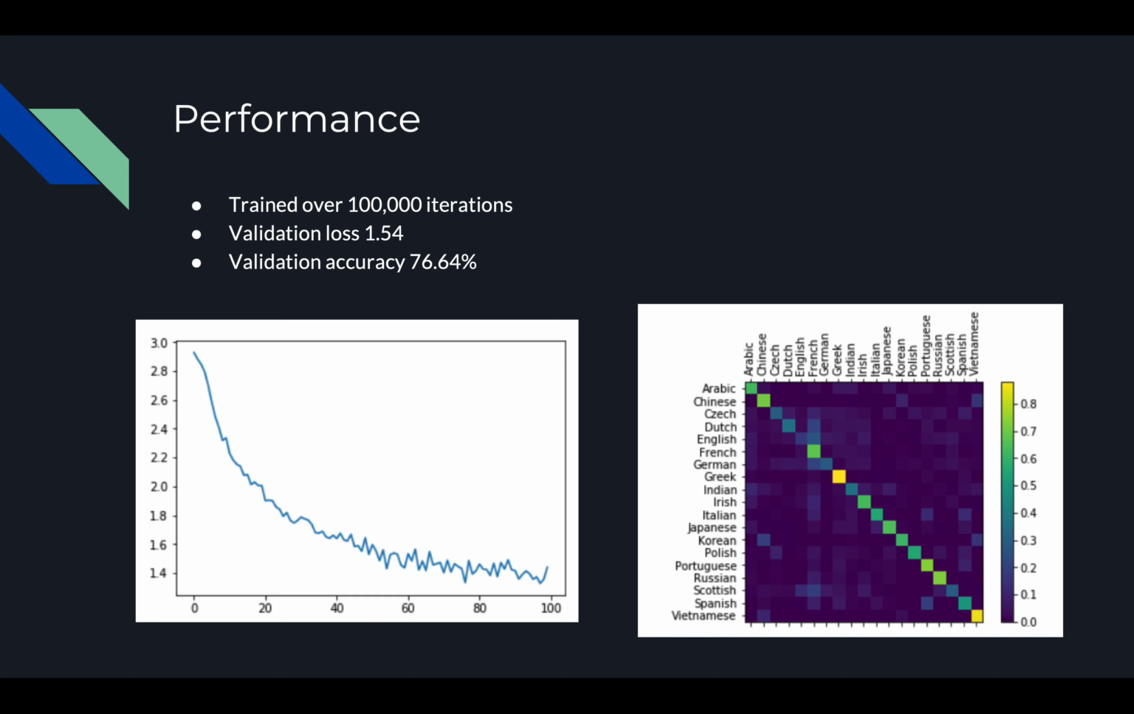For our performance on a single layer RNN, we trained over 100,000 iterations, and we achieved a validation loss of 1.54 and validation accuracy of 76.64%. Our confusion matrix shows that the most commonly incorrectly predicted last name is Greek, maybe because the sequence lengths were too short. Another commonly misclassified last name was Vietnamese.